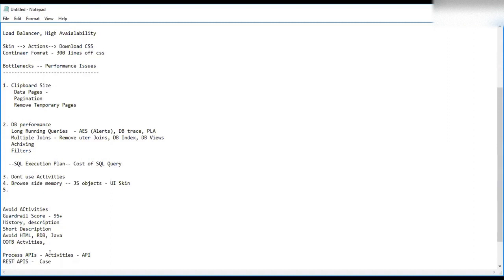So where can you see the process APIs? I think in the top of the help menu, you can see REST APIs. You go to Designer Studio, Configure, Application, and there is a dropdown for APIs, where you can see case management and process APIs. Or you do a search and you can see process APIs. In the process APIs, it will display a list of all the APIs: add work, create work, add history, update status, all these things. Those are the APIs you have to use in your normal day-to-day activities.